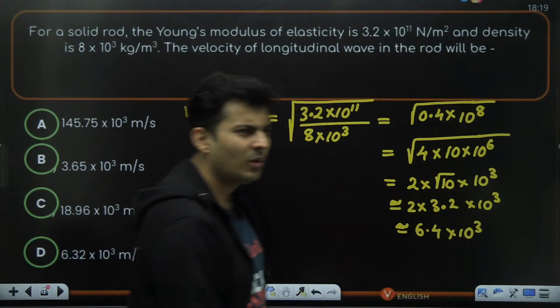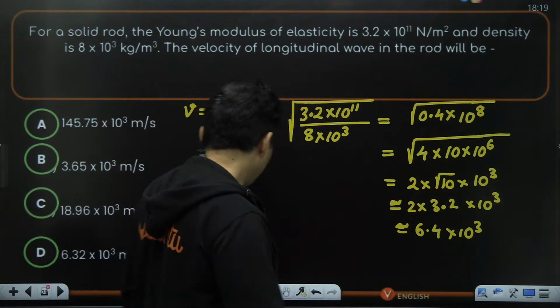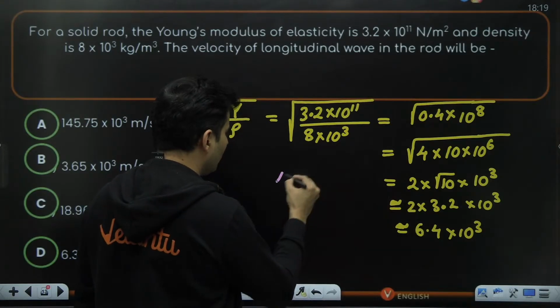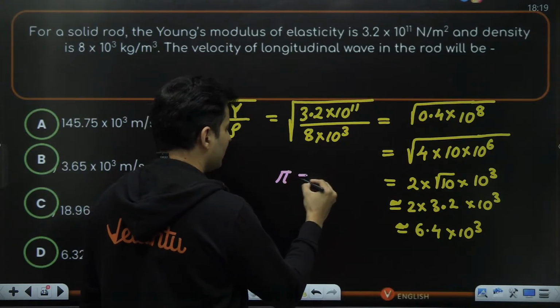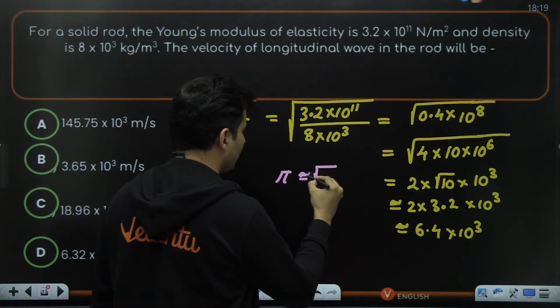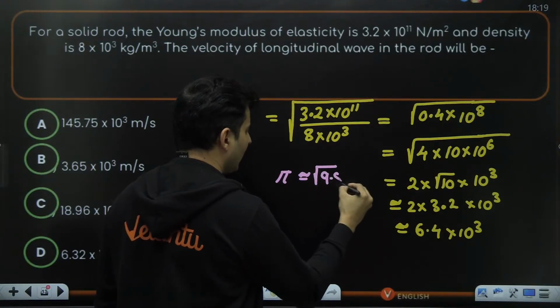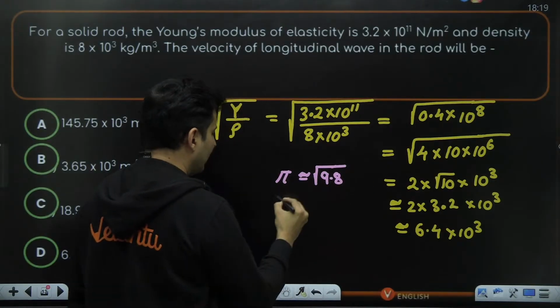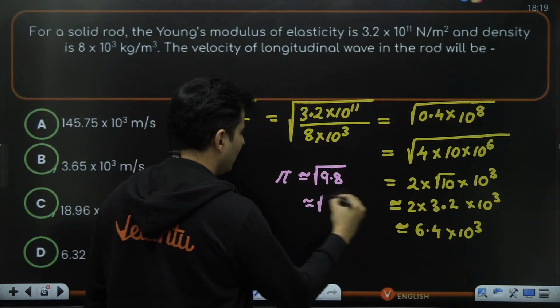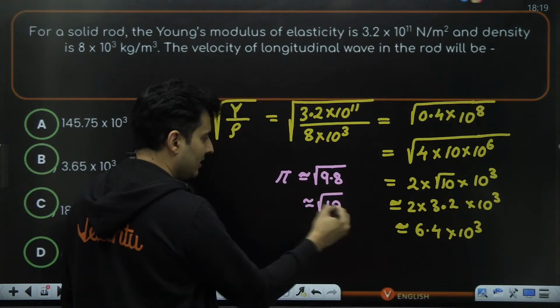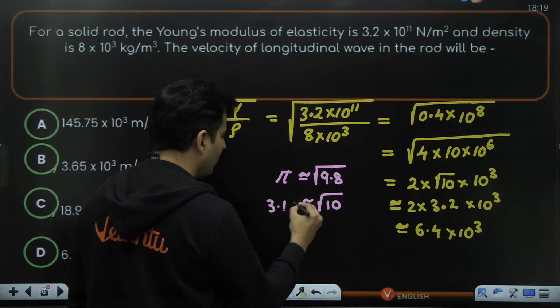How do I know it is 3.2 roughly? Because I know one simple fact that the value of pi is nothing but root of approximately gravitational acceleration, and 9.8 is similar to 10, and pi is nothing but 3.14.